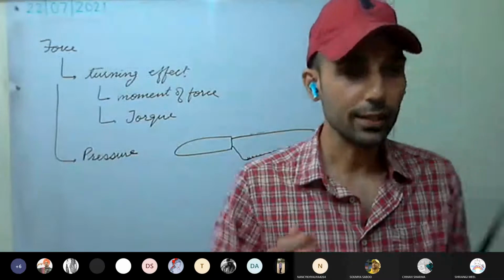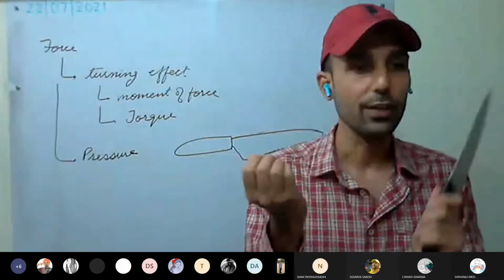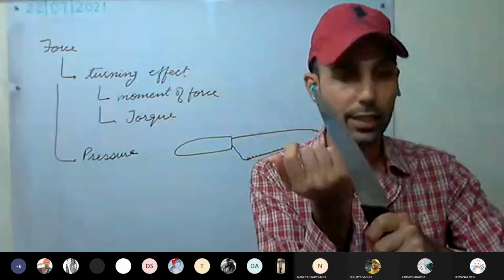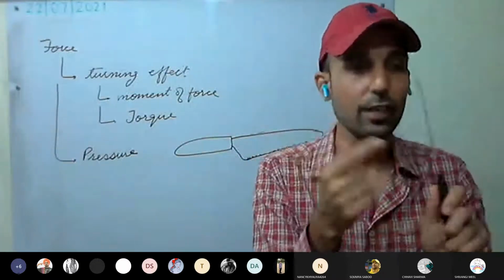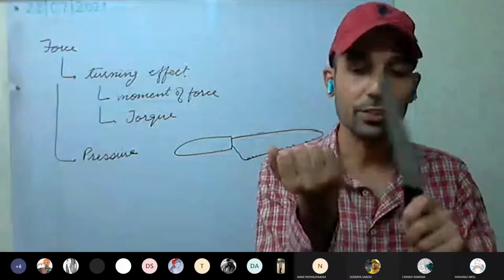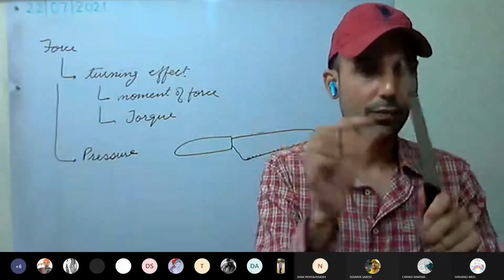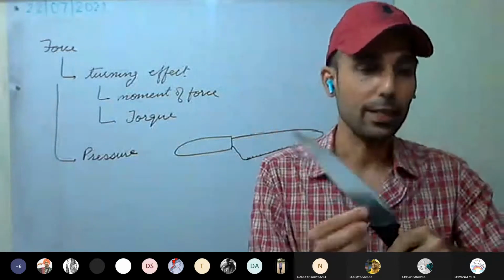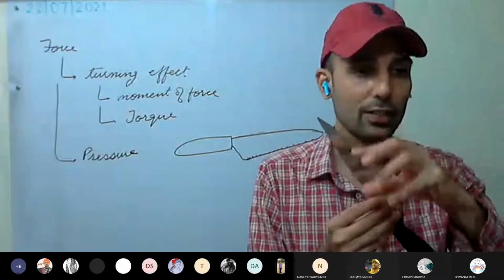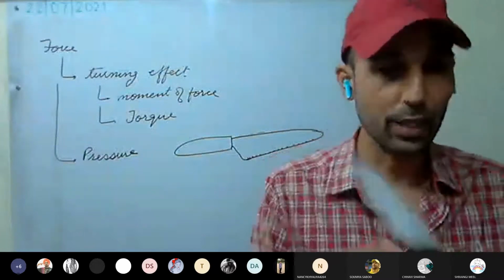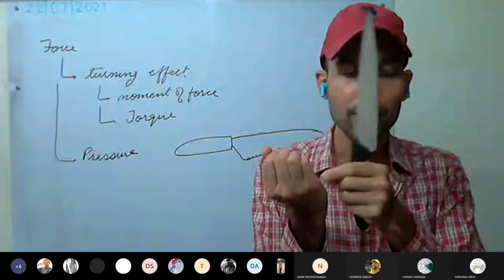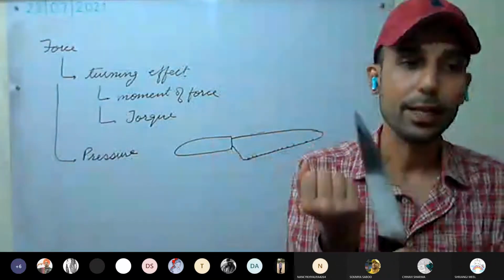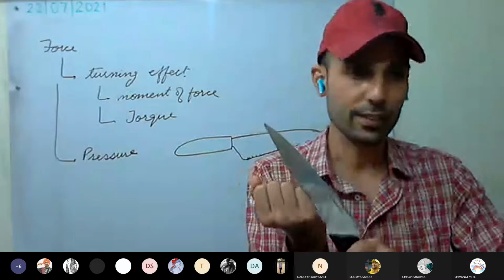If I am trying to cut a fruit with the blunt edge of the knife, see the surface in contact. If it is blunt, a large surface area is in contact with the fruit. It means the force which we are applying is getting distributed over a large area. It means per unit area, the force applied is less, so less effect is there.